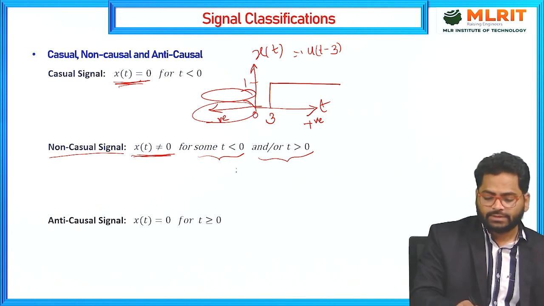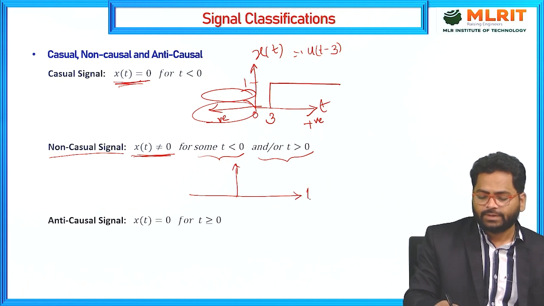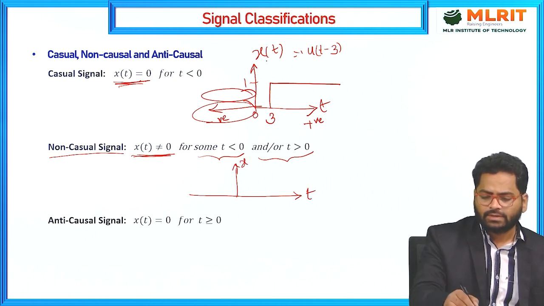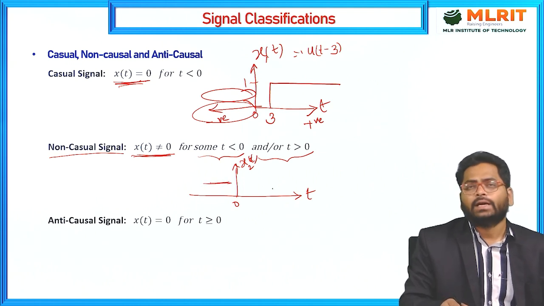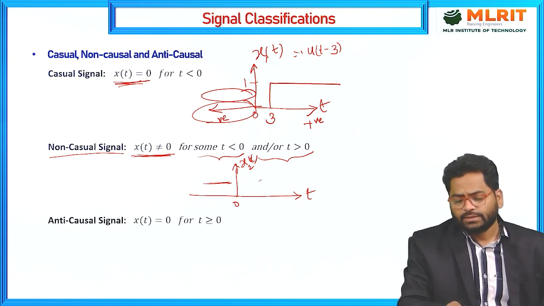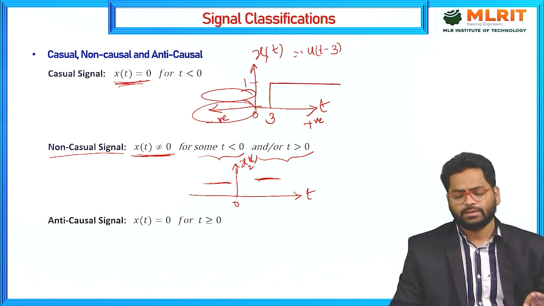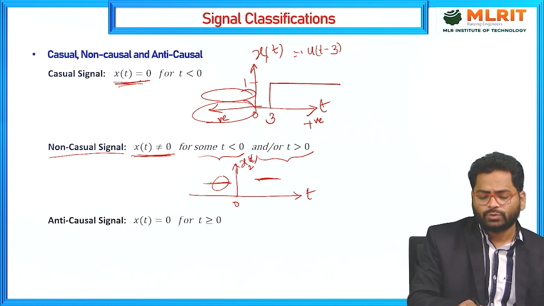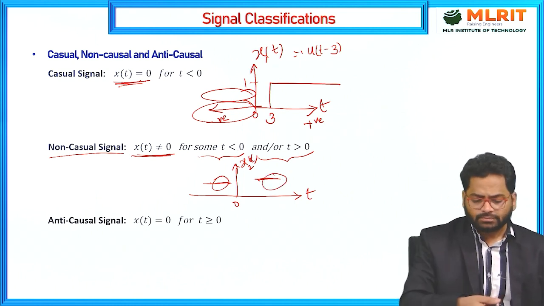Taking the same representation of a signal, x2 of t, at some time t less than 0 the signal exists, and for t greater than 0 the signal also exists. If a signal exists in both the negative and the positive time intervals, then that signal is known as a non-causal signal.